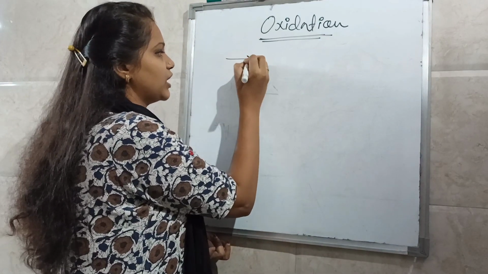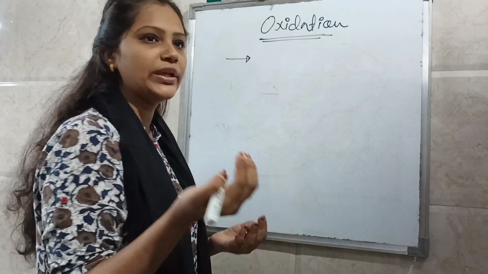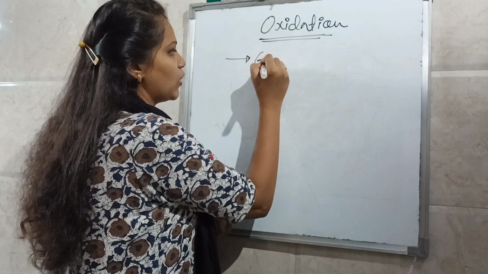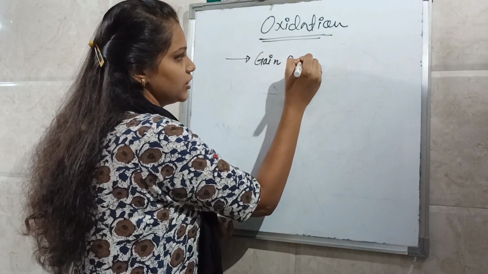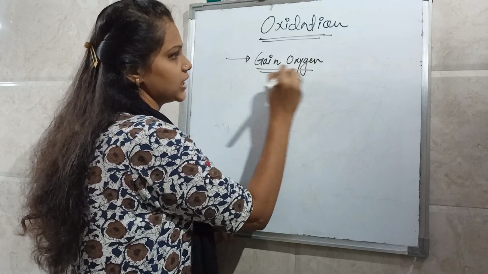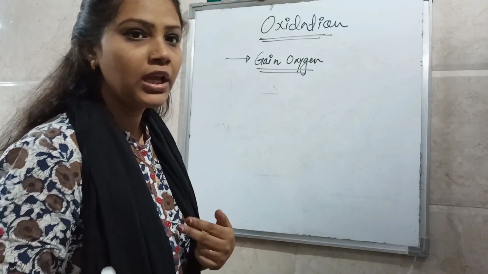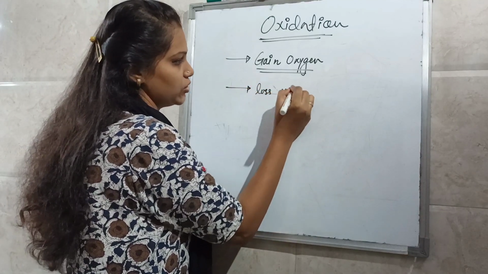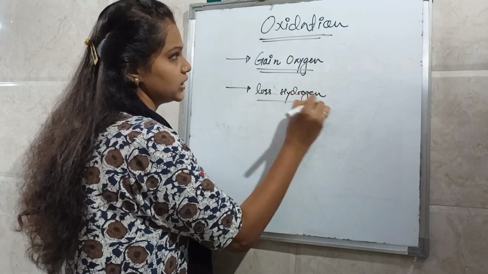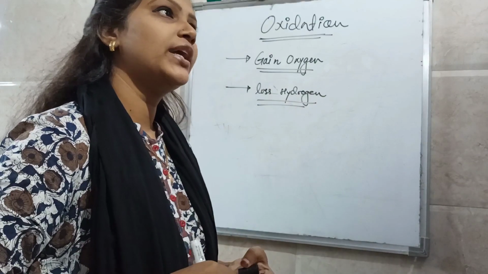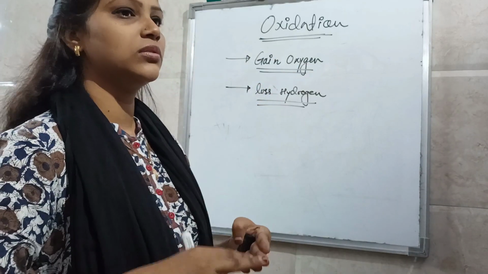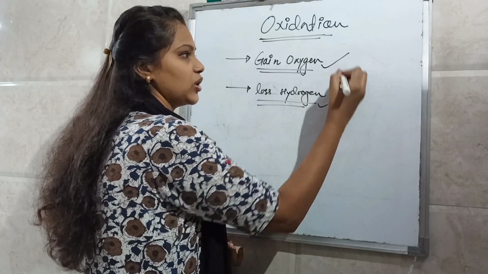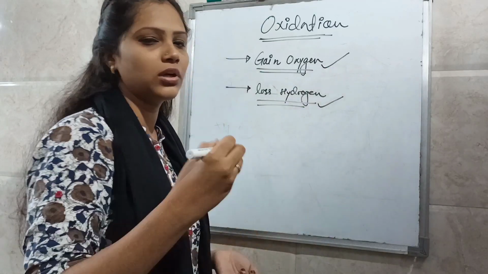The first way to define oxidation: whenever a compound gains oxygen, it is considered an oxidation. So when any molecule gains oxygen, it is considered an oxidation reaction. Otherwise, if the compound loses hydrogen, it is also considered oxidation. So loss of hydrogen and gain of oxygen is also known as oxidation. Either gain of oxygen, or loss of hydrogen, or if both occur simultaneously, that is also oxidation.